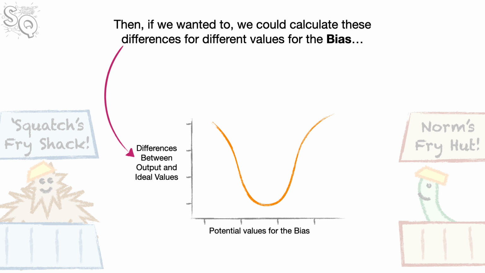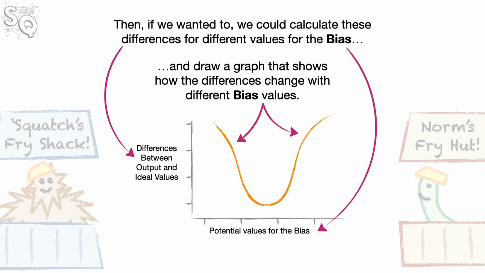Given this data, we could run the input values through the neural network one at a time and quantify the differences between the output from the neural network and the ideal output values. Then, if we wanted to, we could calculate these differences for different values for the bias, and draw a graph that shows how the differences change with different bias values.